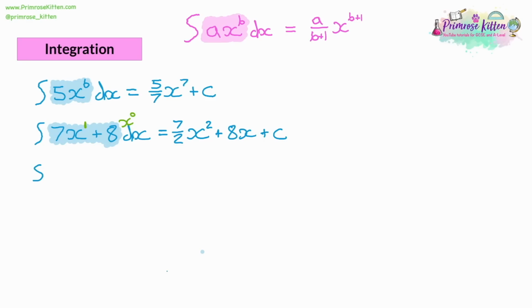So let's say we integrate 9x to the power of a half. So we've got a fractional power here. And as usual, we focus just on the numbers in the middle. So what do we do here? Again, we take the x and we increase the power. So a power half plus 1 will give us a power of 1.5. Or you could write 3/2. Now we need to divide 9 by 1.5.